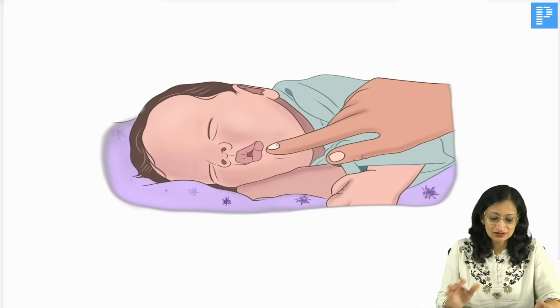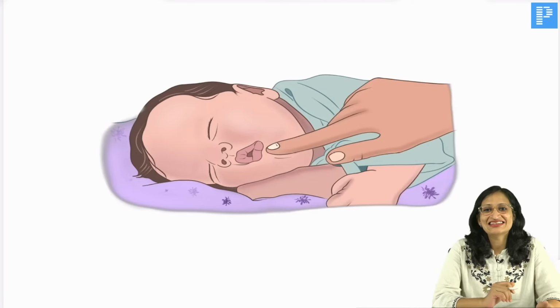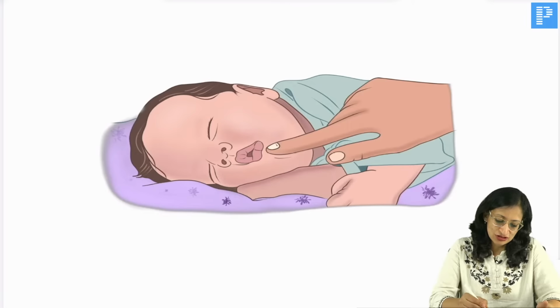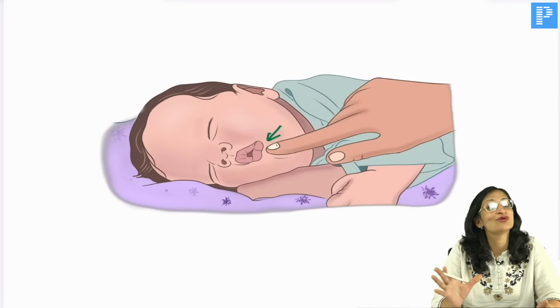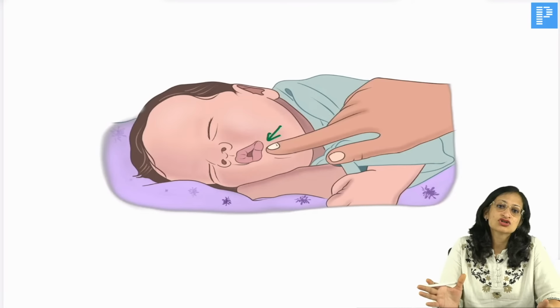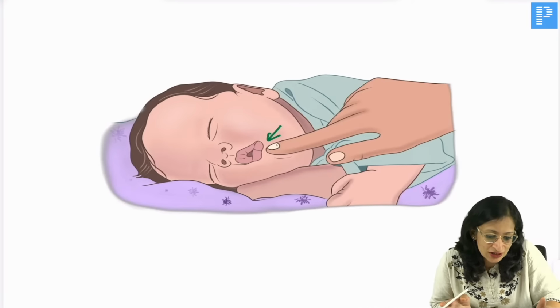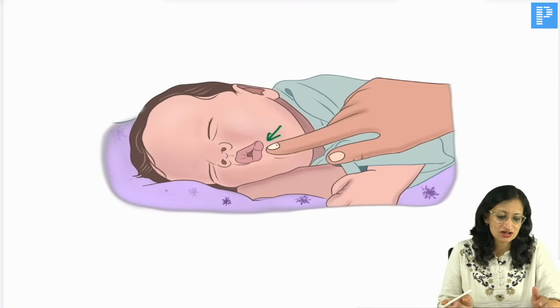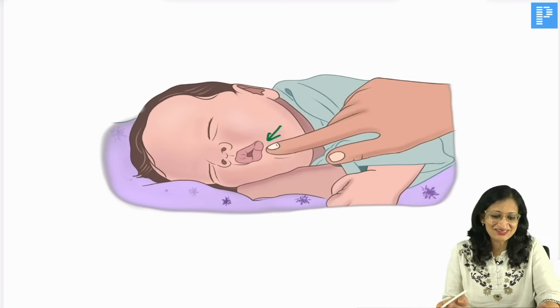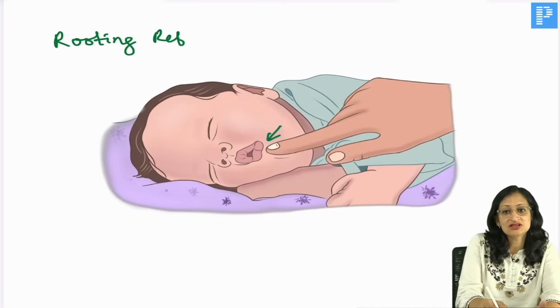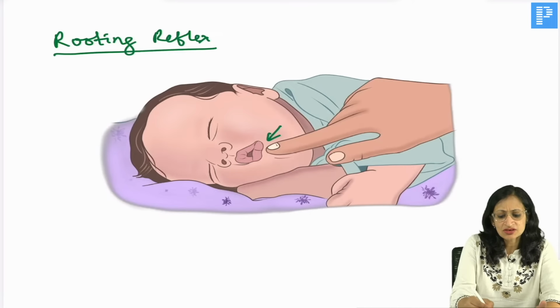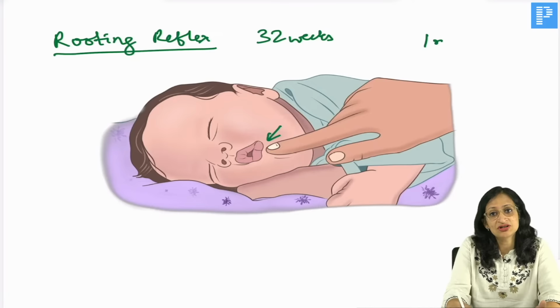So, moving ahead. So, what is being done in this image? So, somebody is stimulating the angle of mouth of the baby, and what will happen? The baby will turn the mouth to that side and open the mouth as if to breastfeed. So, what is being demonstrated in this? Very good. Again, Yamin, Mohit, Pratiksha, Vijay, Muffin, Rash. So, very good guys. So, it is rooting reflex. Okay, it is rooting reflex which helps the mother in breastfeeding the baby. Rooting reflex appears at around 32 weeks of gestation, starts disappearing by 1 month postnatal age, okay.